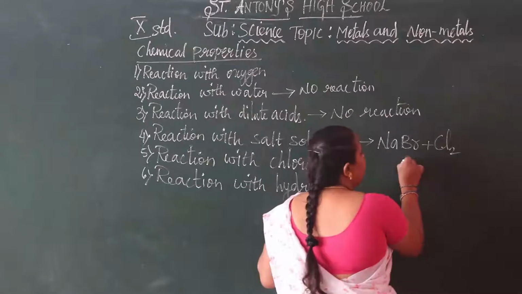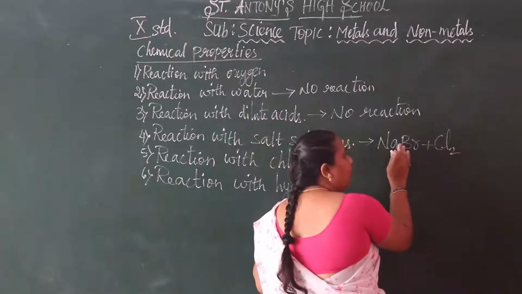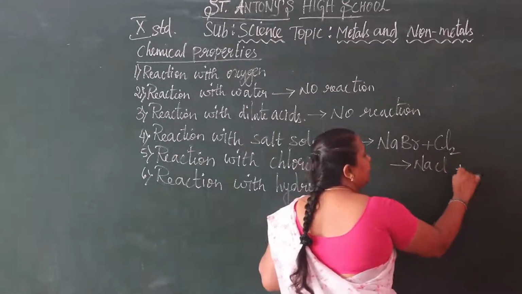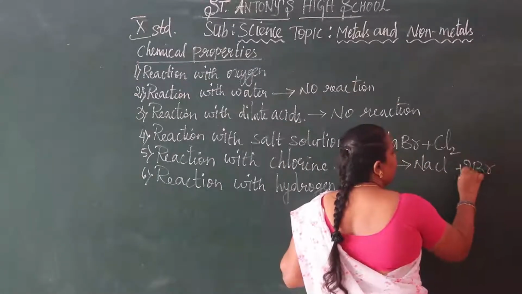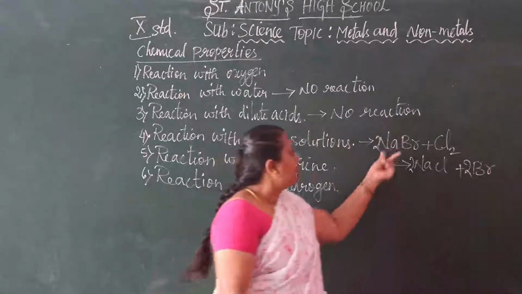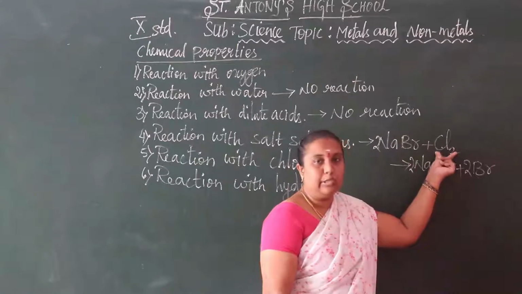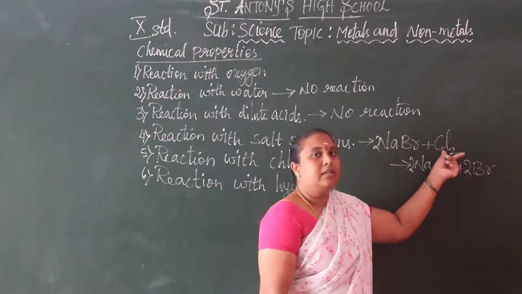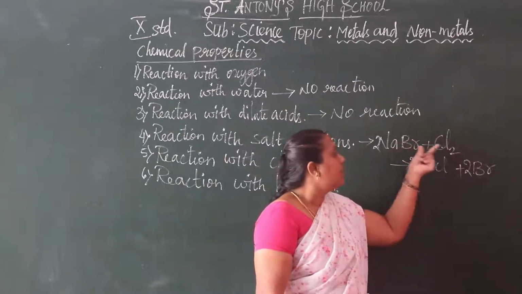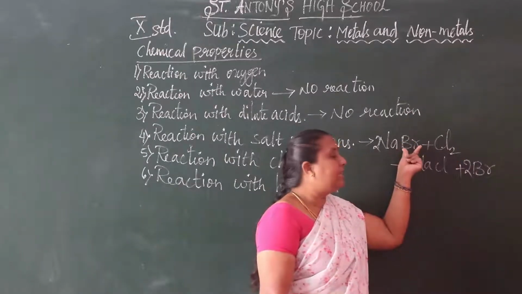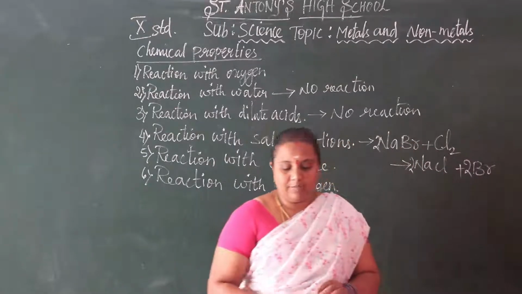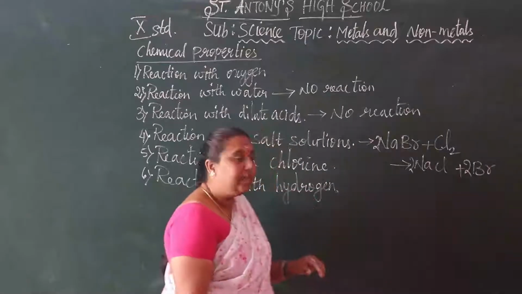So it displaces bromine from the salt solution. That is sodium chloride plus bromine. Okay, so 2, now it is balanced. Sodium bromide reacts with chlorine. Chlorine is a non-metal, more reactive than the bromine in the salt solution, so this chlorine displaces the bromine from its salt solution. It forms sodium chloride plus bromine. This is the reaction which takes place.